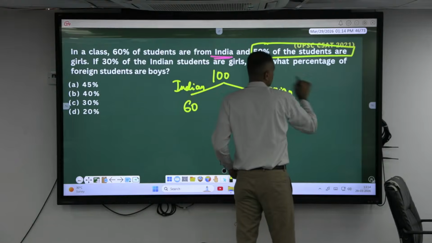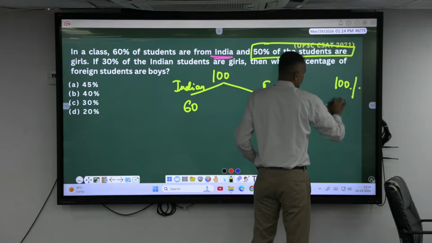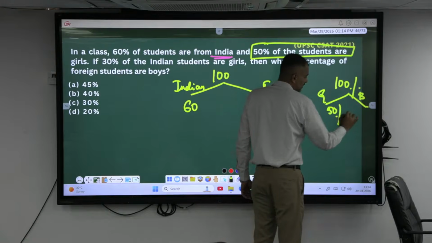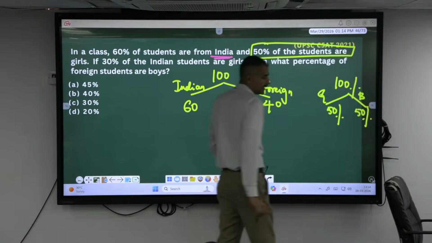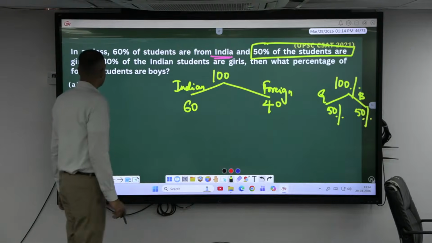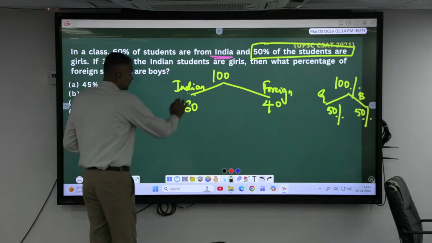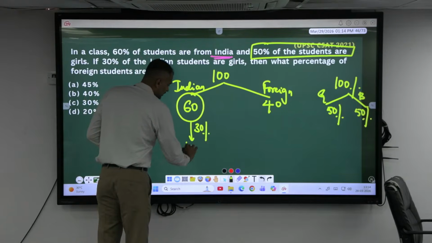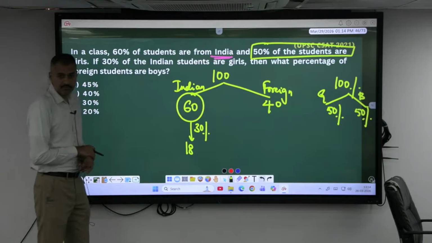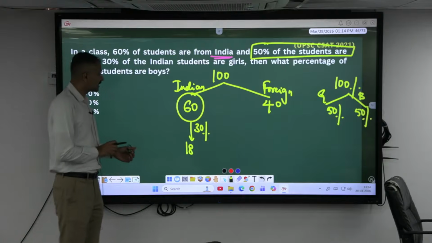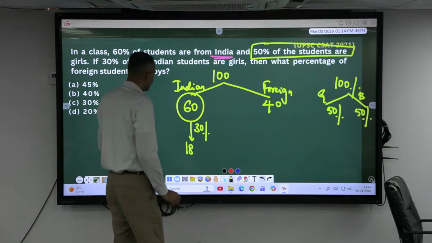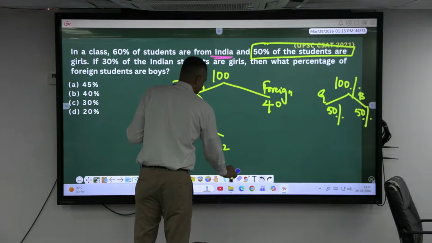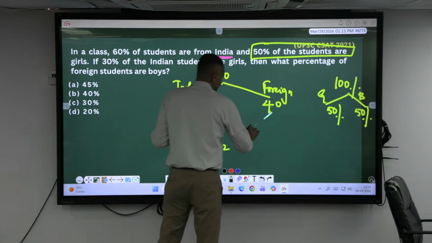Students are girls, or else in this 100%, if I classify based on the gender, girls are what percent? 50%, boys are what percent? 50% is there. Next, 30% of the Indian students are girls. 30% of 60 will be how much? 18. Okay, 18 girls are there, meaning how much is the remaining? 42. Okay, so coming to this part here.